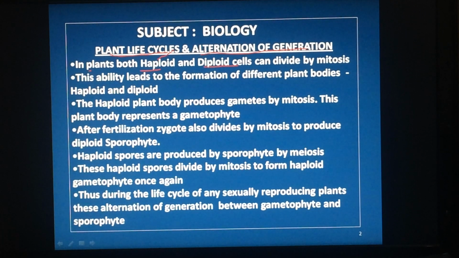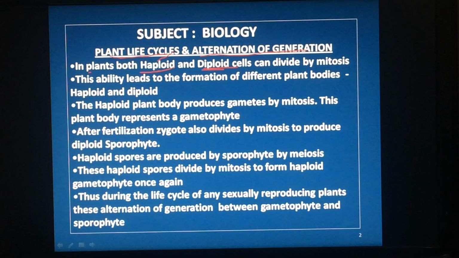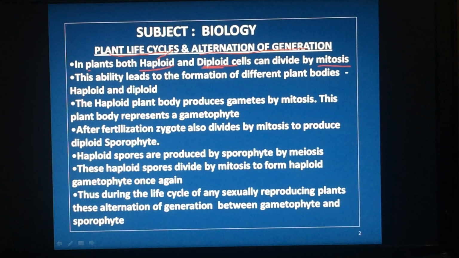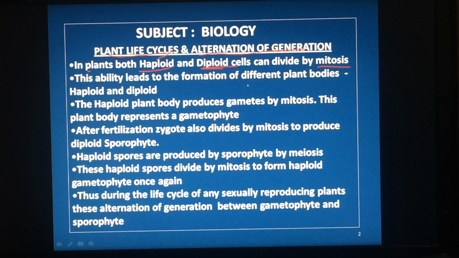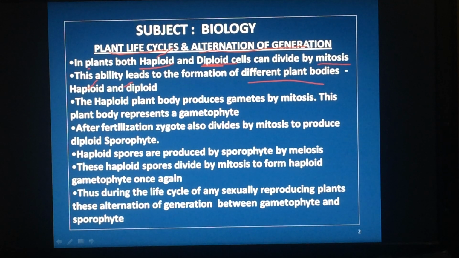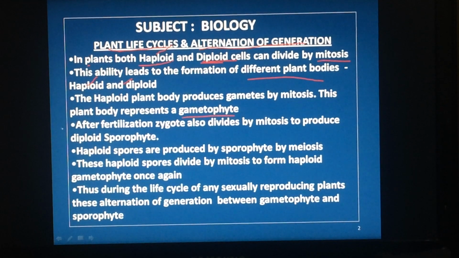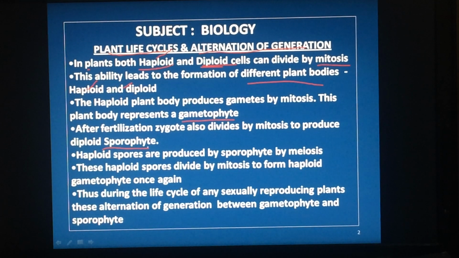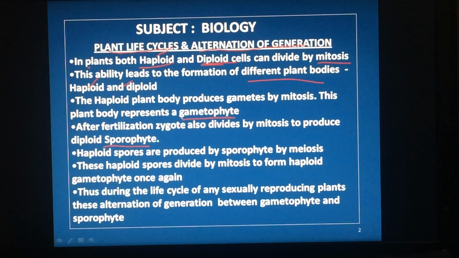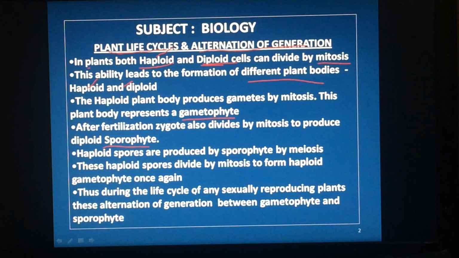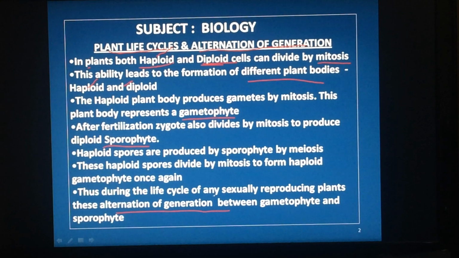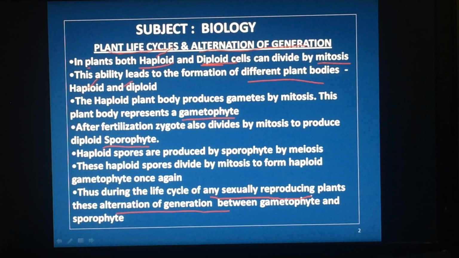But in plants, haploid as well as diploid both can divide by mitosis. Because of this ability, in the plants, different plant bodies are produced. They are haploid and diploid. Gametophyte is a haploid plant body. Sporophyte is a diploid plant body. Sporophyte produces gametophyte, gametophyte produces sporophyte, which we call an alternation of generation. This will be seen in any sexually reproducing plants.